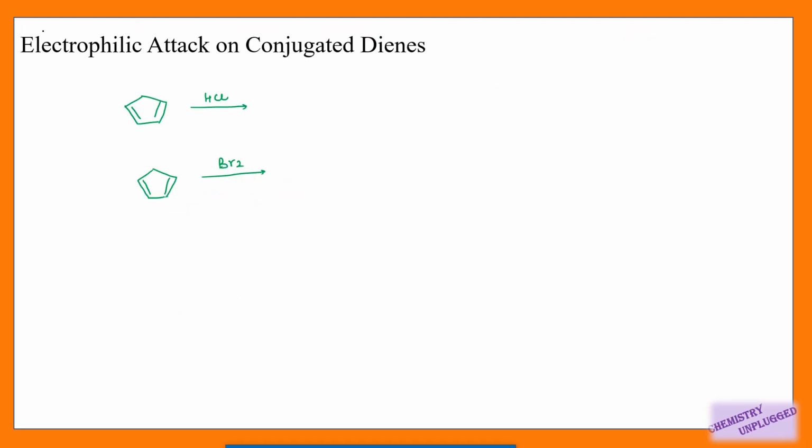Then last and important topic about this chapter is electrophilic attack on conjugated dienes. So if I am using this cyclopentadiene and I am using first HCl, or HBr can be used, and second is Br2. So first reaction is very obvious, that this alkene will take proton from this HCl. We will get a carbocation on this carbon, right? Then this carbocation will be stabilized with this allylic double bond, and then Cl will attack on this. So you will get this type of product.